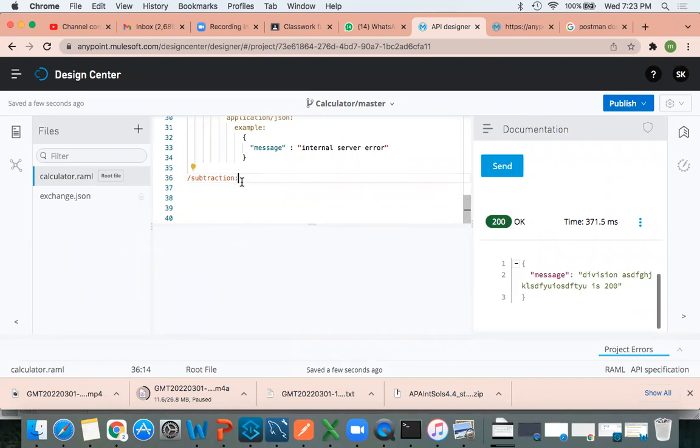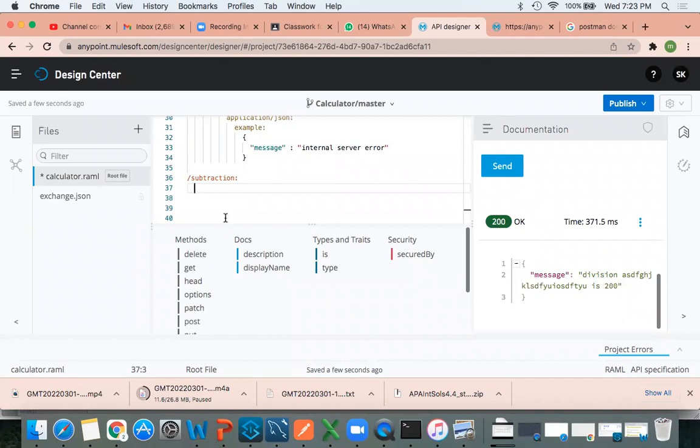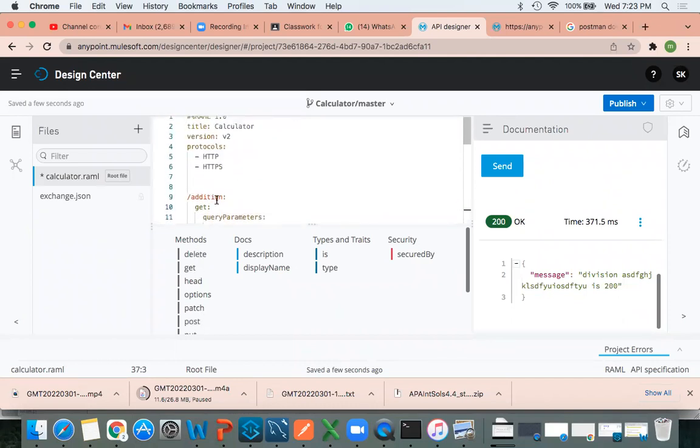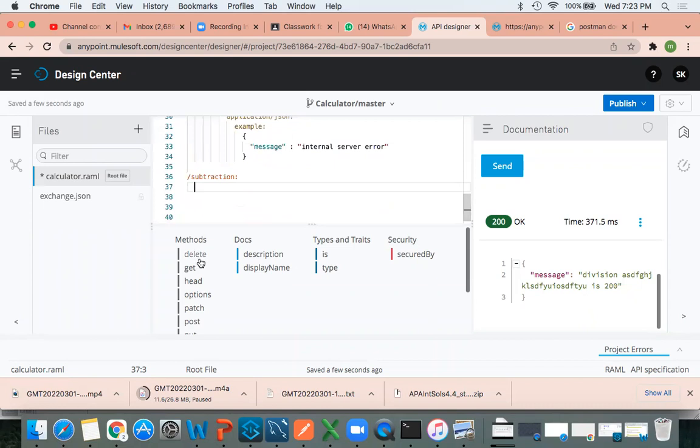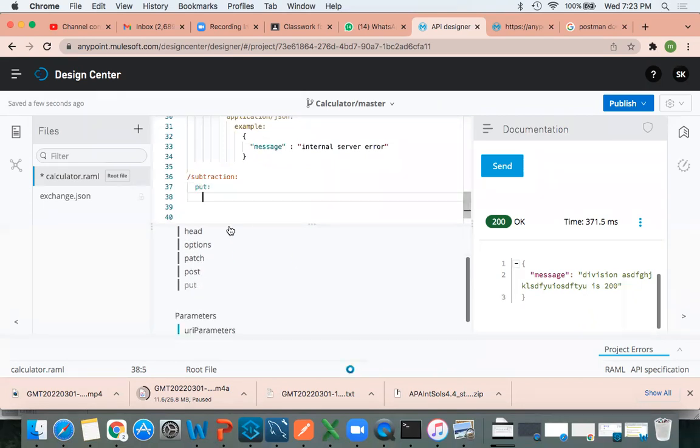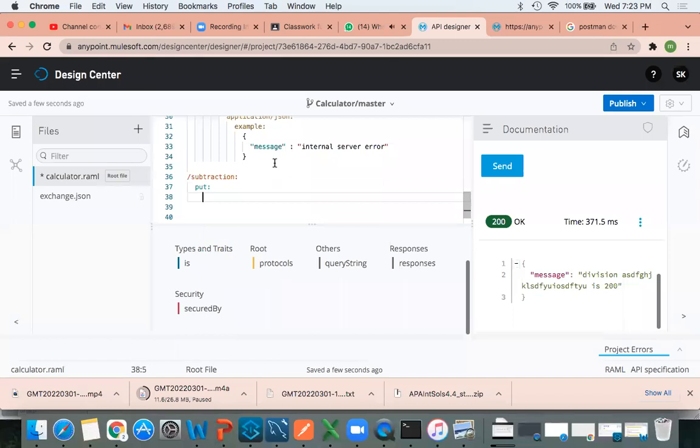So subtraction, hit enter. You can see all the methods. The first time here I used the GET method, right? So here I'll go with the PUT method. Let me click on this PUT method. Next. What is the next step? Request.